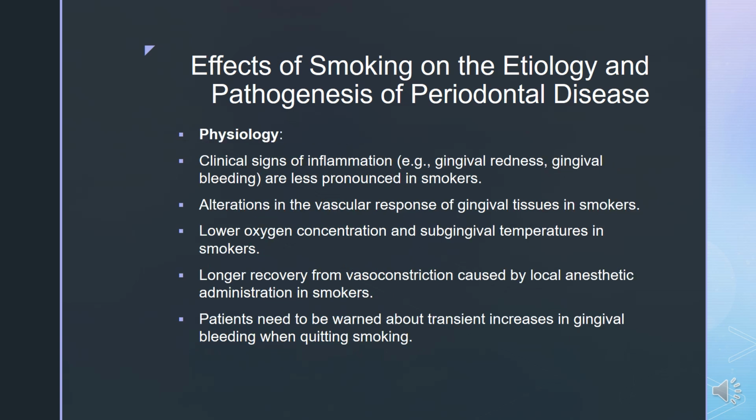Then, clinical signs of inflammation like gingival redness and gingival bleeding are less pronounced in smokers. Alterations in the vascular response of gingival tissues can be seen in smokers. There is lower oxygen concentration and subgingival temperatures in smokers. Smokers take longer to recover from vasoconstriction caused by local anesthetic administration. Such patients need to be warned about transient increase in gingival bleeding when quitting smoking.